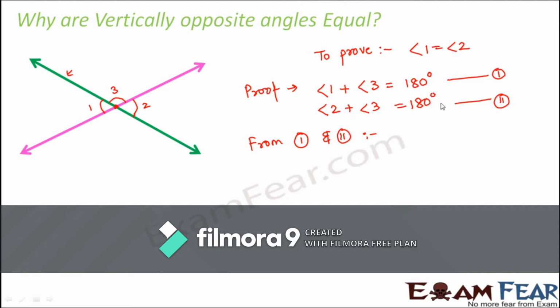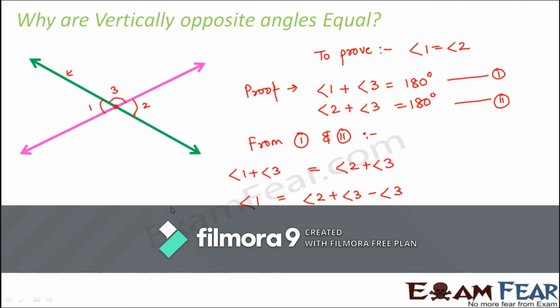Angle 2 plus angle 3 is also equal to 180 degrees. So we can say that angle 1 plus angle 3 is equal to angle 2 plus angle 3, right? We can say that because both values are equal to 180 degrees. So from here we can say that angle 1 is equal to angle 2 plus angle 3 minus angle 3.